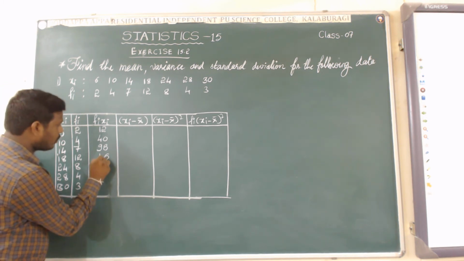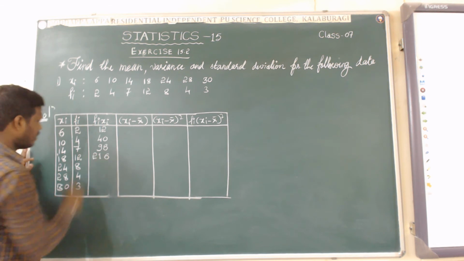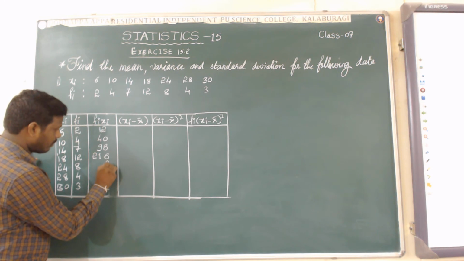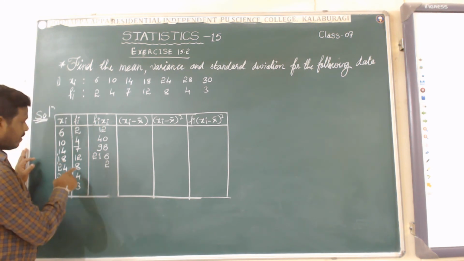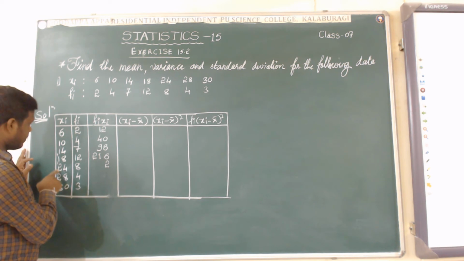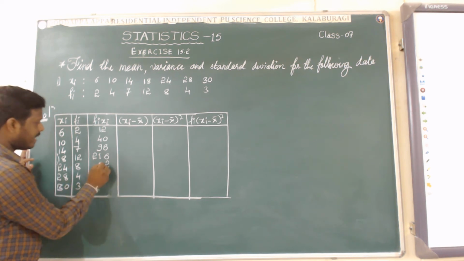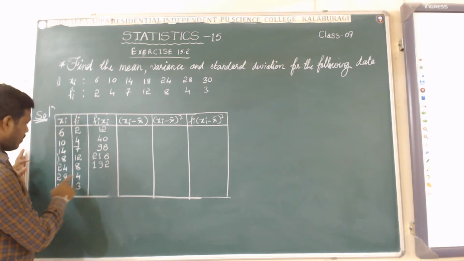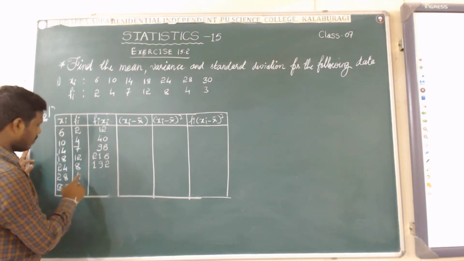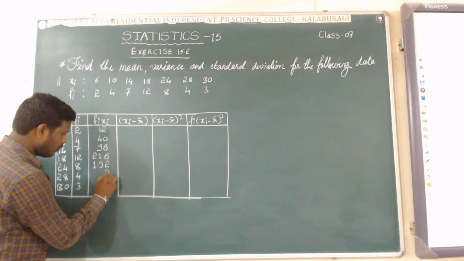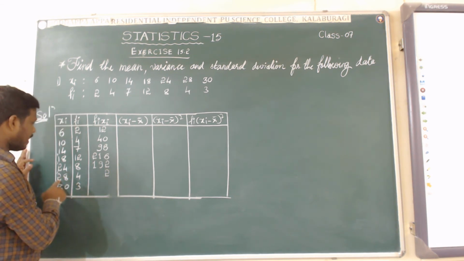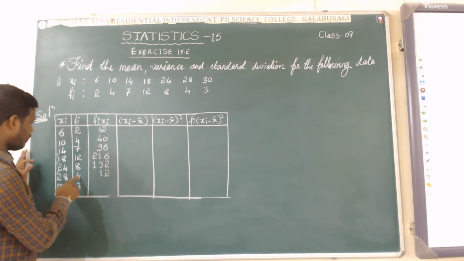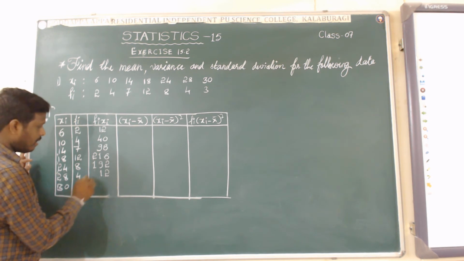So 216. Next, 8 into 24: 8 times 4 is 32, carry 3; 8 times 2 is 16, plus 3 is 19. So 192. Next, 4 into 28: 4 times 8 is 32, keep 2, carry 3; 4 times 2 is 8, plus 3 is 11.